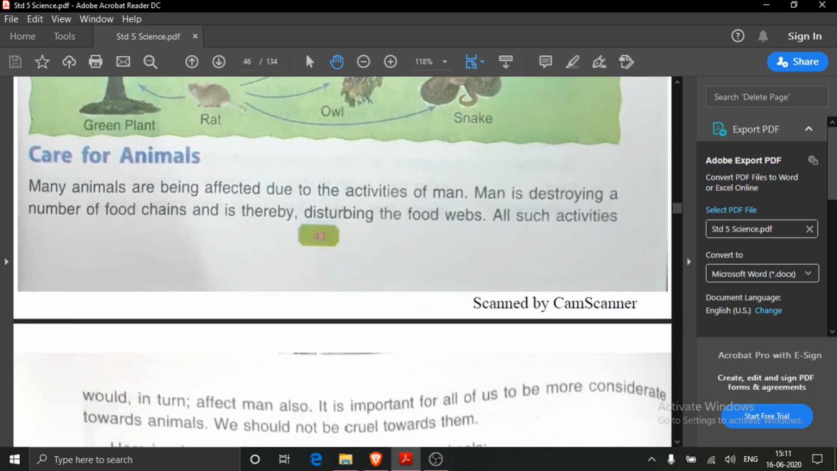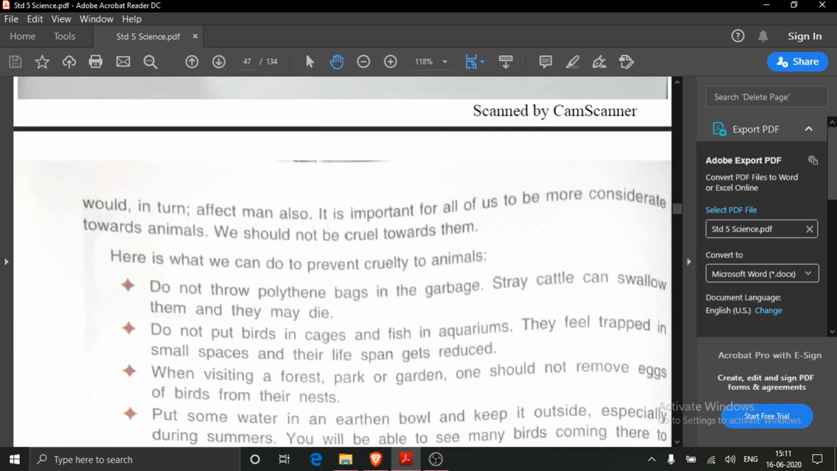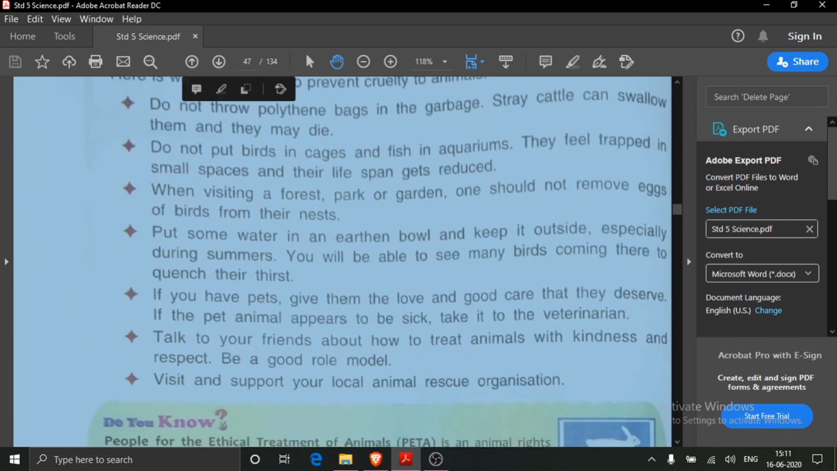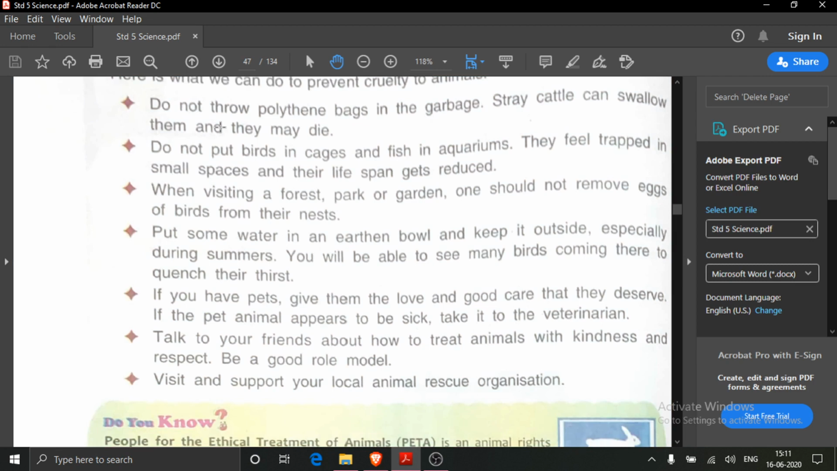Now, should we care for animals or not? Of course we should care for animals. And how can we prevent cruelty to animals? We should not throw polythene bags in the garbage because stray cattle can swallow them and they may die. Then do not put birds in cages and fish in aquariums. Leave them free. They feel trapped in small spaces and their lifespan gets reduced.